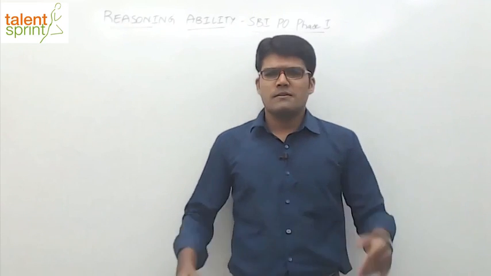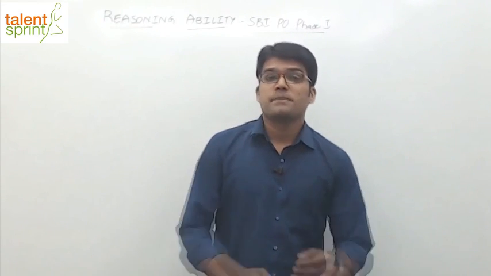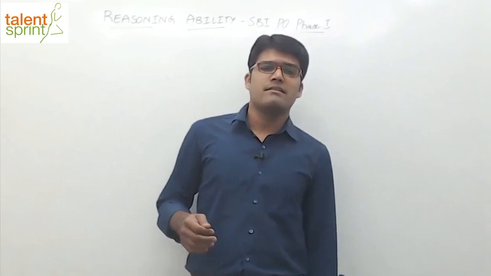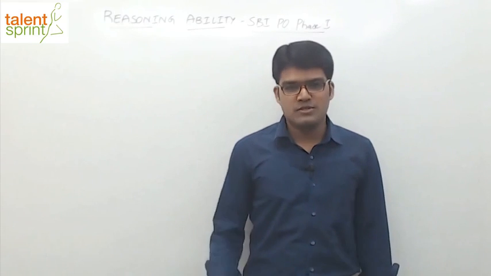So you know what the Phase 1 pattern is. 100 questions, 100 marks, and just 1 hour of time, right? 35 questions would be from quantitative aptitude, 35 questions from reasoning ability, and 30 questions from English language. So altogether 100 questions, 100 marks, each question carries 1 mark, and just 60 minutes of time, which is kind of a compressed version of Phase 2, right?